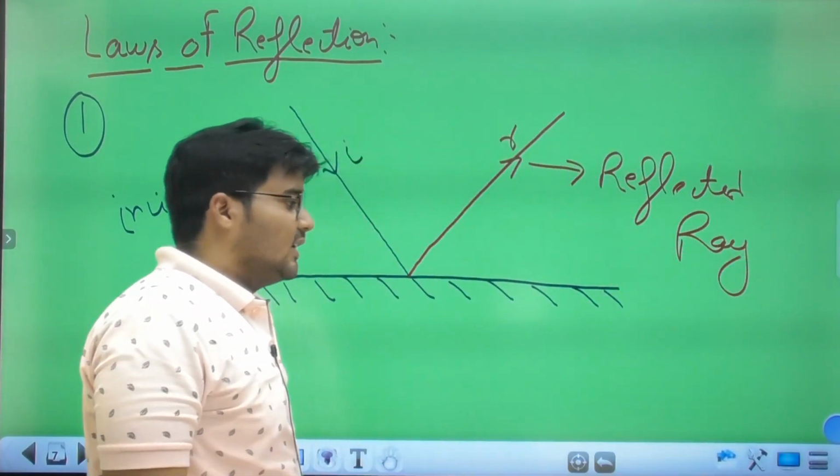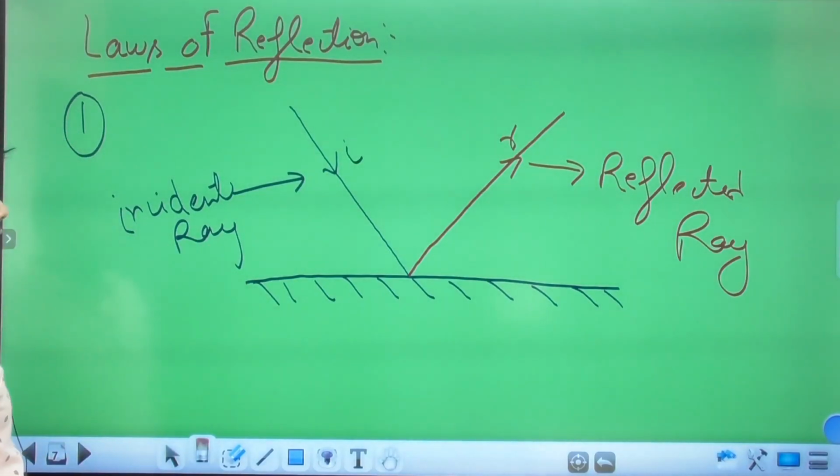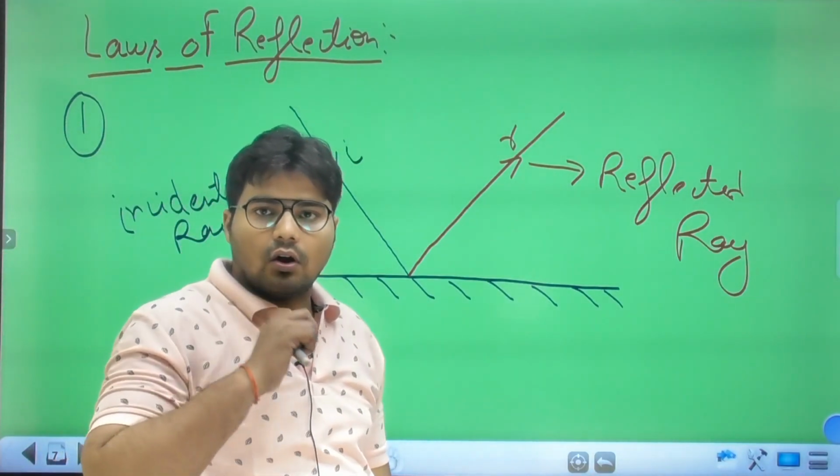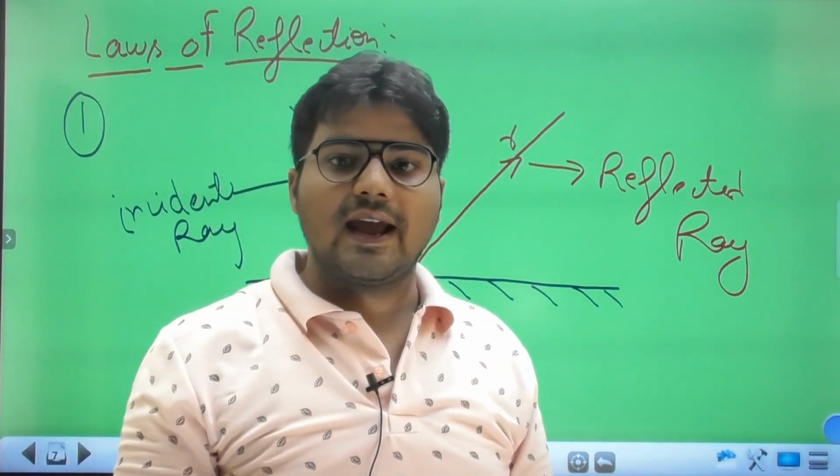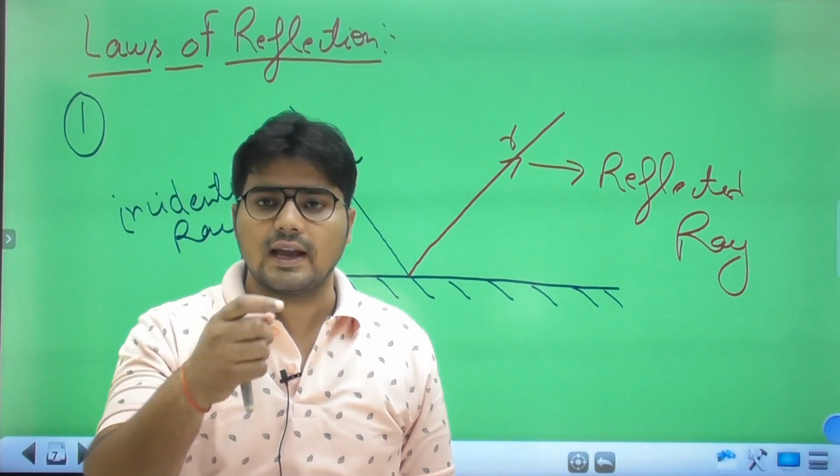In the laws of reflection, I told you the angle of incidence is always equal to the angle of reflection.